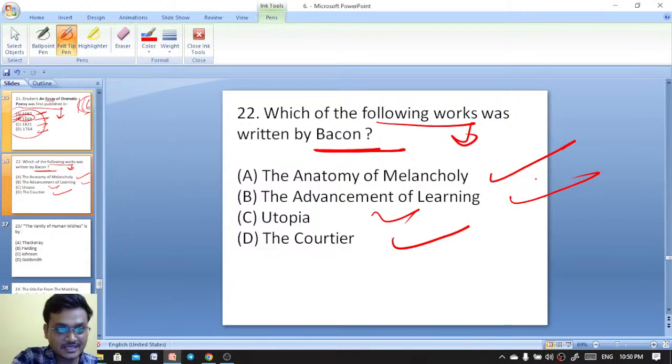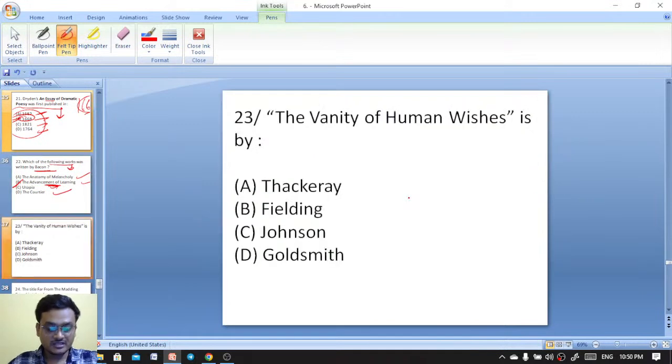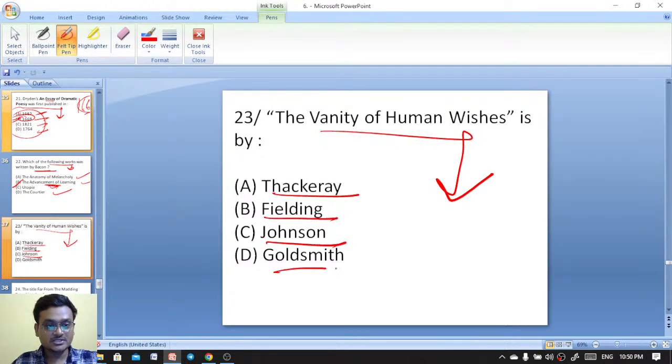Exactly. This is the Advancement of Learning. Excellent. 22. The Advancement of Learning is by Francis Bacon. Yeah, the Advancement of Learning is the right answer. Exactly. The Vanity of Human Wishes is a work by Thackeray, Fielding, Johnson or Goldsmith.